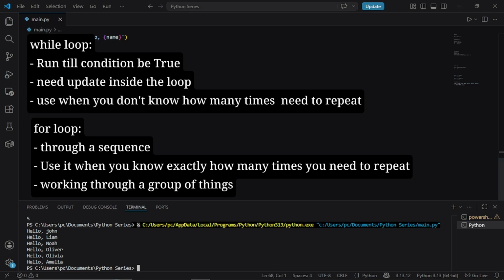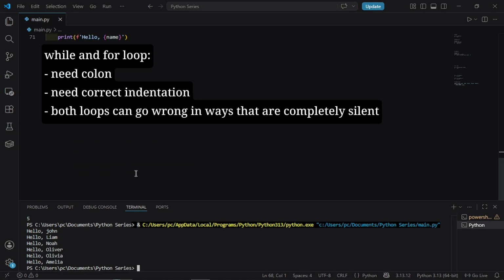Both loops need a colon. Both loops need correct indentation. And both loops can go wrong in ways that are completely silent. No error message, just wrong behavior. That is exactly what we are going to dig into next time.